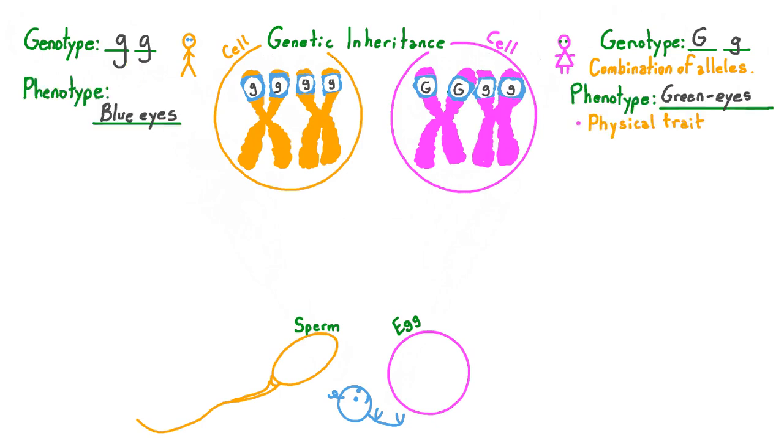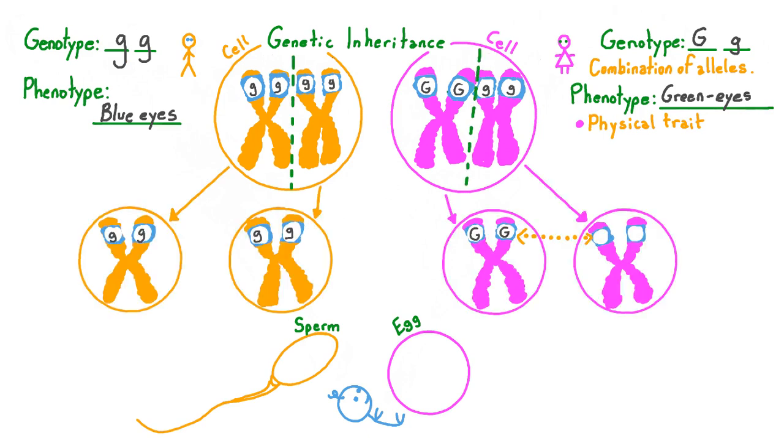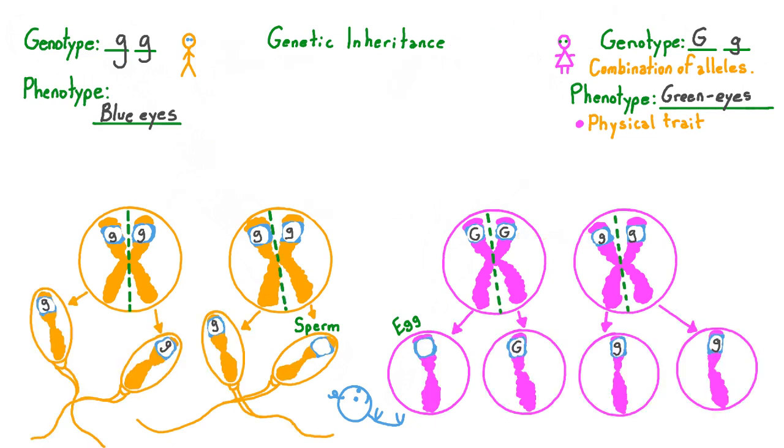And we can also list their phenotype, or physical trait, that's expressed by this combination of alleles. Now these cells divide, and we can see that the chromosomes sort into similar, but not identical halves. Each chromosome of a pair is separated from the other, and for humans that happens for 23 pairs. These cells divide again, along with the replicated chromosome in each, producing 4 cells that will mature into gametes.